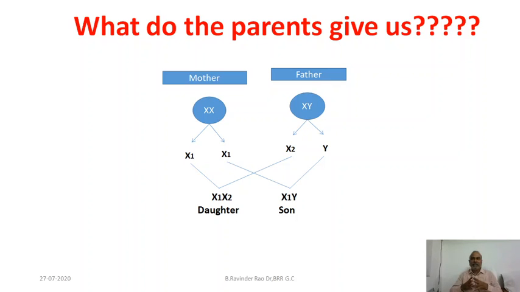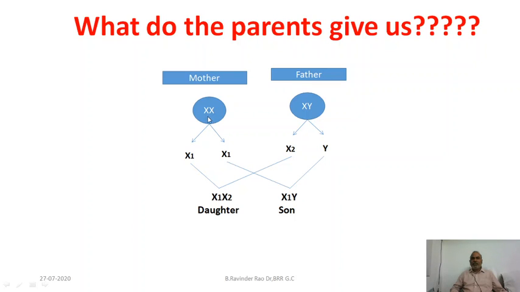There is no difference. But coming to the allosomes of mother and allosomes of father, how are they transmitted to the next generation? Let us consider here the mother. Friends, you know very well, mother has two X chromosomes.